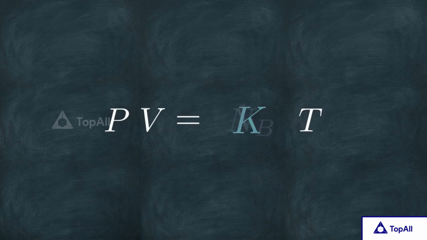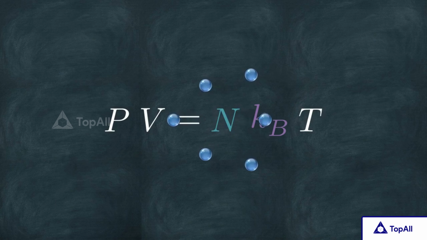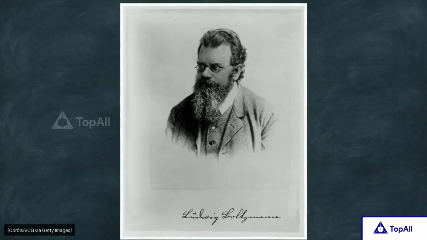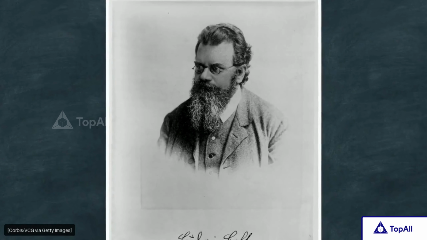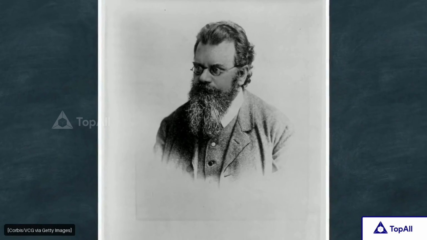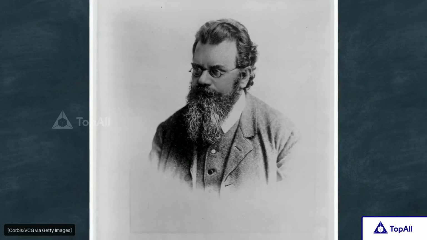We can break our original equation open to reveal the actual molecules inside. That constant, K, can be expanded into 2 specific factors: the exact number of molecules present, N, multiplied by a new value called Kb. This is the Boltzmann constant. It represents the conversion factor between the average kinetic energy of individual molecules and the absolute temperature of the gas.